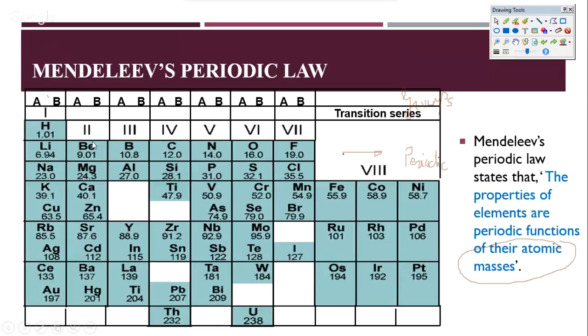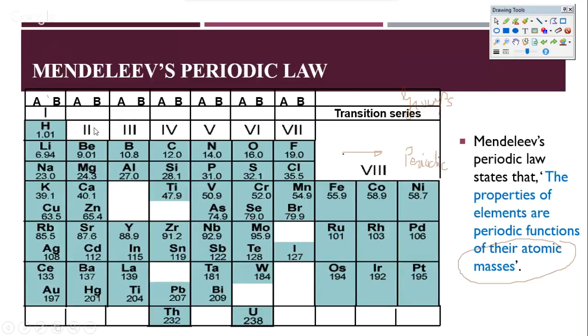In those days, Mendeleev's differentiation of A and B was mostly in terms of their properties. So the properties of all A elements were different from the properties of B elements, and therefore he had them written separately. Having said that, he involved them in the same group because he was trying to derive from Newland's octave rules, as well as they all look like metals, and if he did not really follow the octave path, then writing the table in some other format was even tougher. So he maintained Newland's octave, but at the same point of time, he realized that in the same group not everyone had the same properties, and therefore he started putting them as A and B.